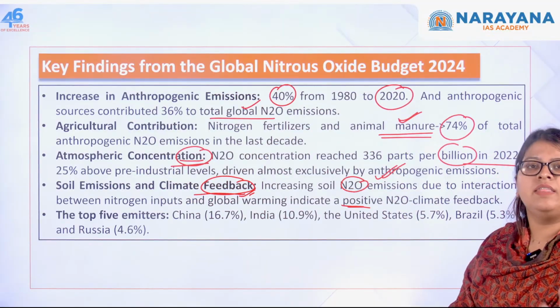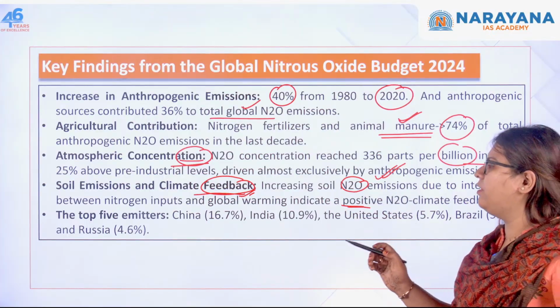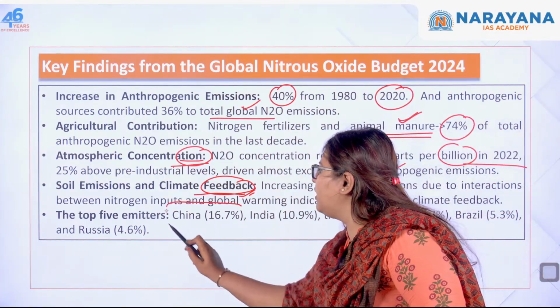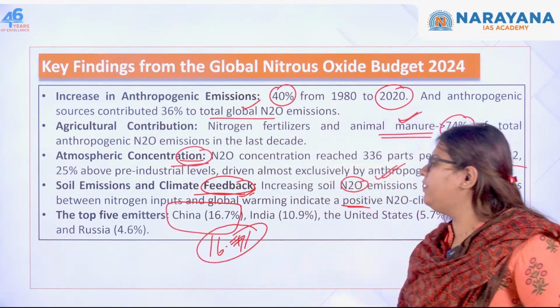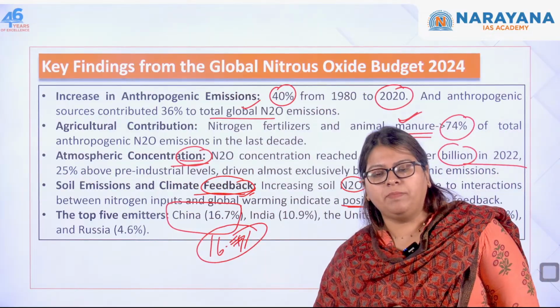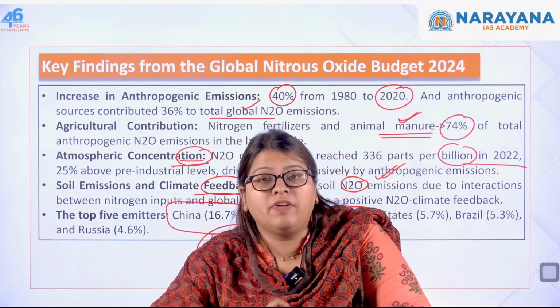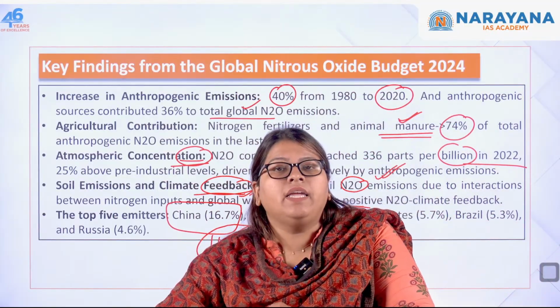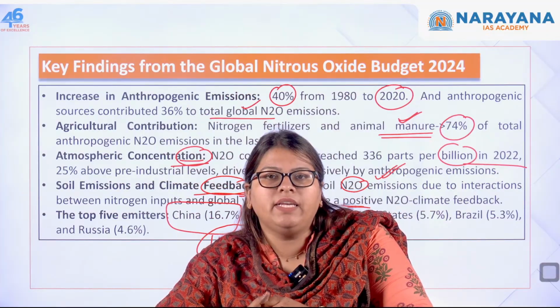And if you see the top 5 countries which are the highest nitrous oxide emitters, first comes China, 16.7. They are not only first in terms of development, they are also first in terms of emission. This is why climate change conventions like the UNFCCC bring out something called common but differentiated responsibility, which ideally means what?